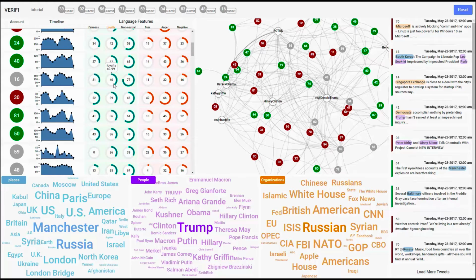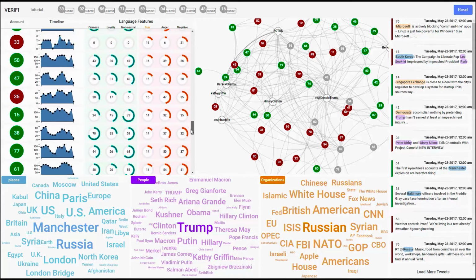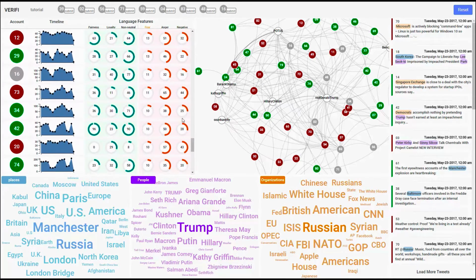Next, let's consider ranking accounts by the fear measure. After clicking fear to rank the accounts, we can scroll to find account 16 near the bottom of the accounts. Its fear score is 11, and it tends to be around more real news accounts. As Q4 indicates, real news accounts tend to have low fear scores. Therefore, its fear score indicates that it is more likely to be a real news account.